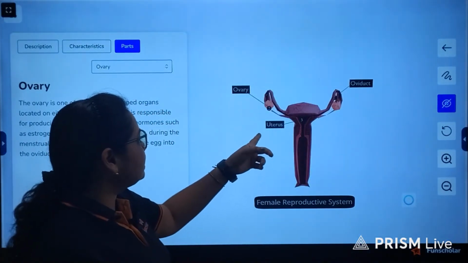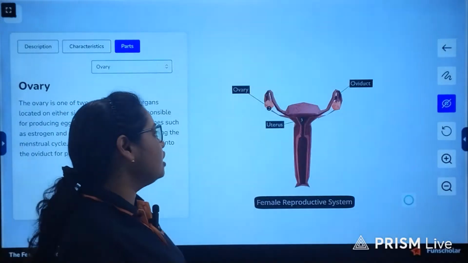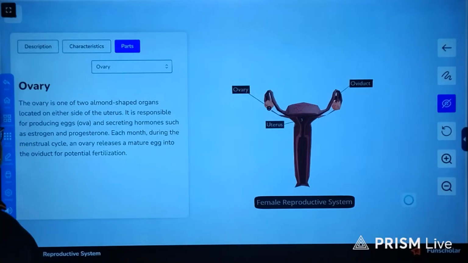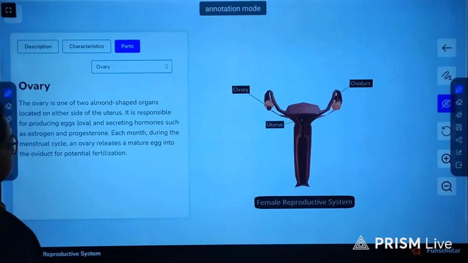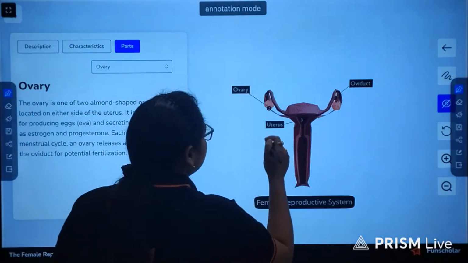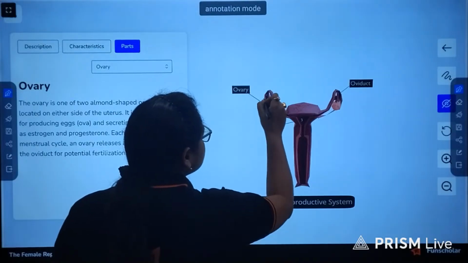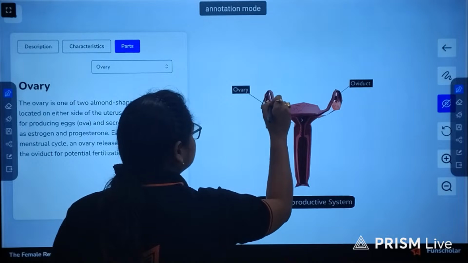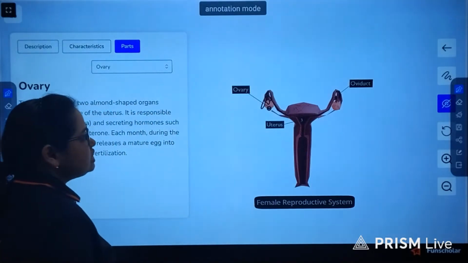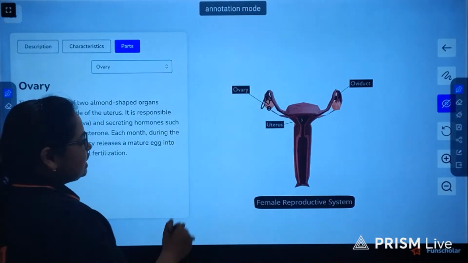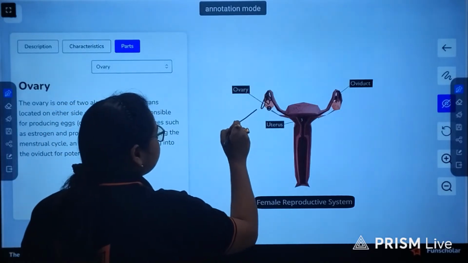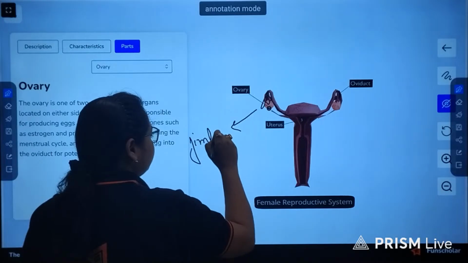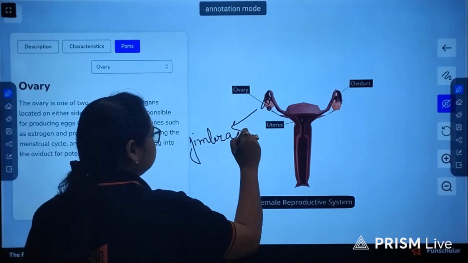Also, upcoming next is the oviduct or the fallopian tube. Now, the fallopian tube has got three regions. The region which is connecting to the ovary has got finger-like projections, and these are called fimbriae, as you have known from the video.